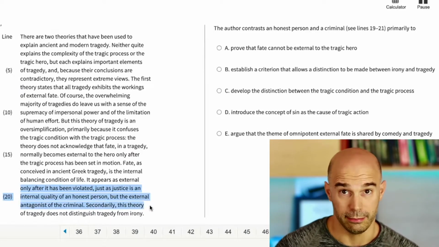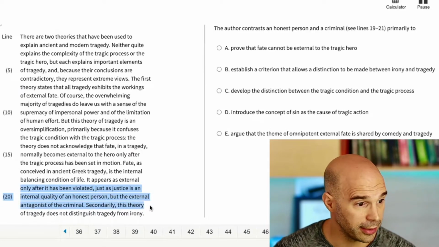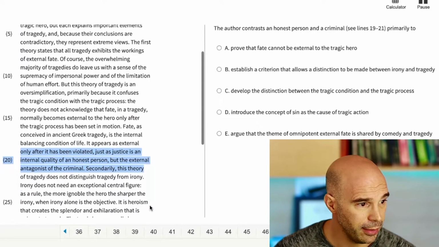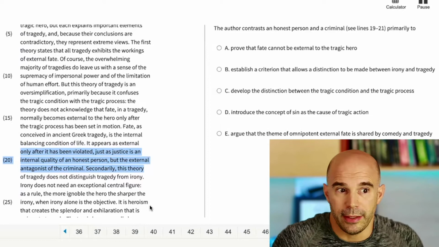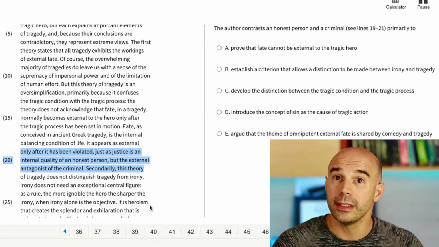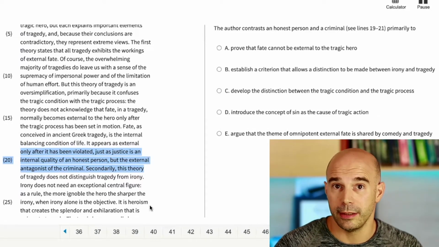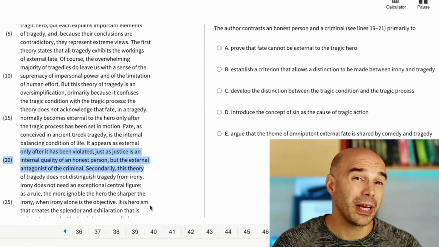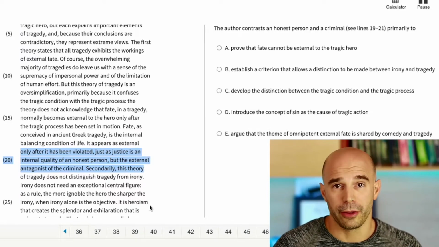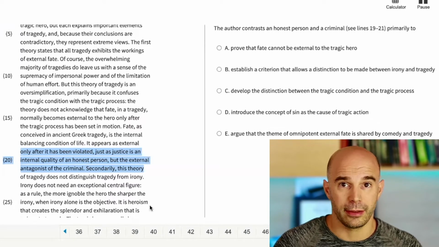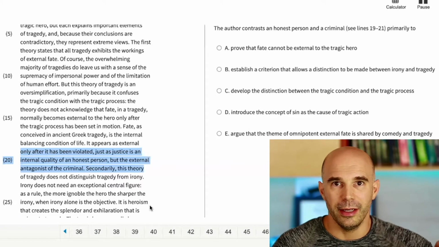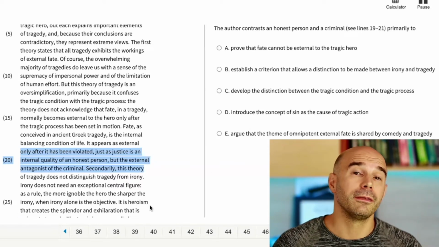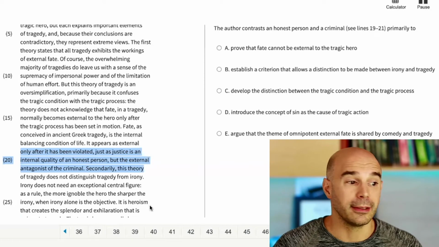To what end? To why? Why did the author contrast them? Okay. Now, if I look at the lines 19 to 21, what will I see there? I will see the author contrasting those things, but I won't see why the author contrasted those things. So it's much easier in this question to find where the contrast is stated than it is to find why it was stated. And that's our job here.